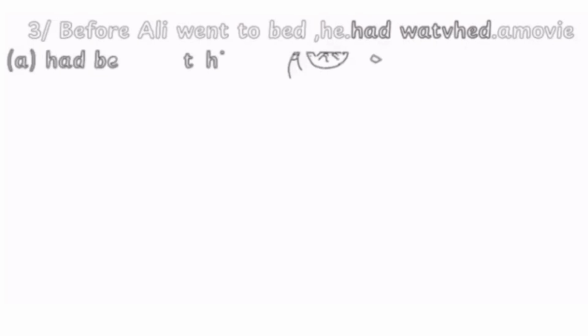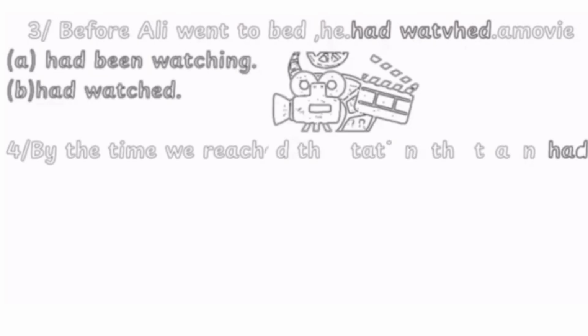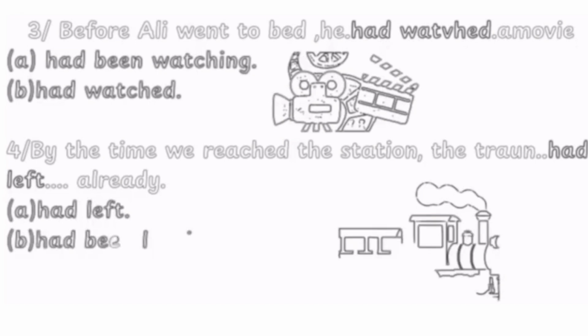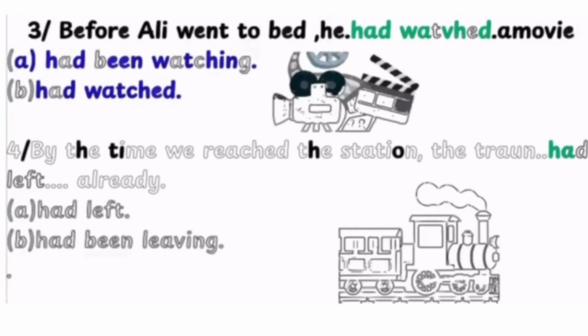Question 3. Before Ollie went to bed, he had watched a movie. We pick had watched because watching the movie was a single, completed event finished entirely before the next past action, going to bed.